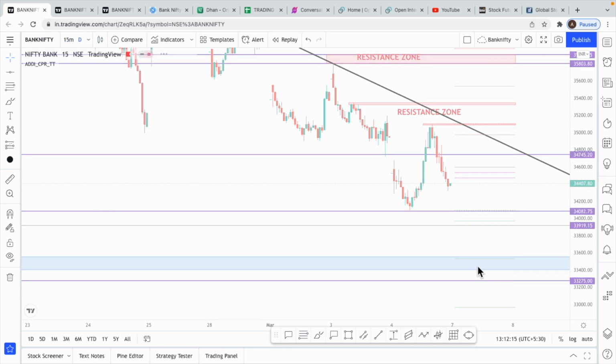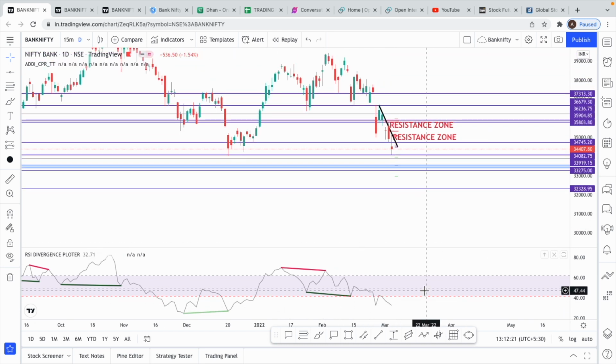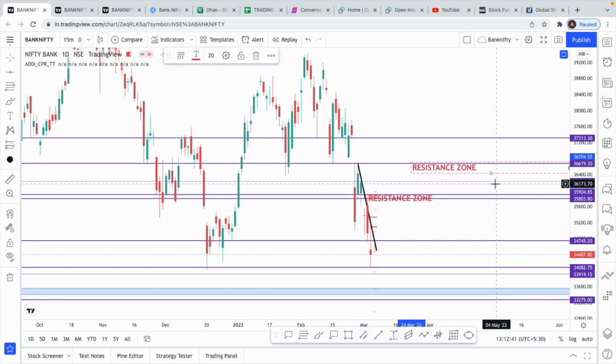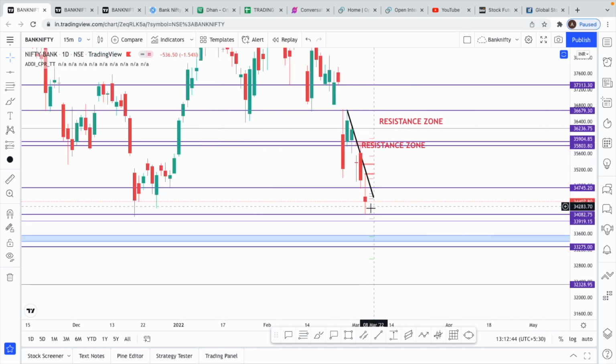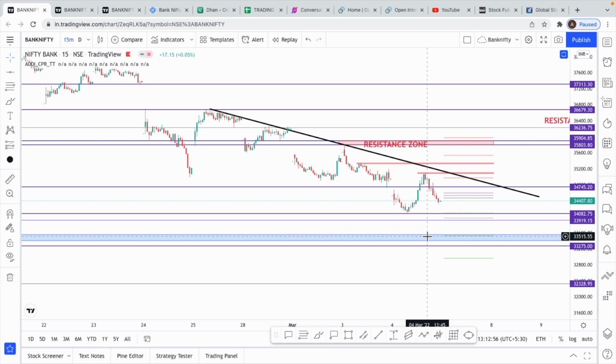Now, in the daily time frame, we are below RSI. For the bounce to come, always watch for some RSI divergence. The moment we get some kind of an RSI divergence on a daily time frame, we could get a short bounce, because we have slipped continuously without making a new high from almost 38,000 on the downside. So anytime a bounce could come, not a change of trend, but some kind of an intraday move or a pullback can come. That will be shown on the divergence, so we can be careful. But these are the levels for intraday for Nifty and Bank Nifty for Monday. So let's see how it goes.